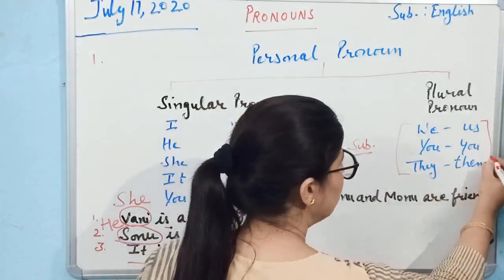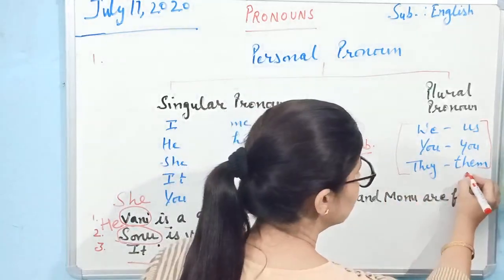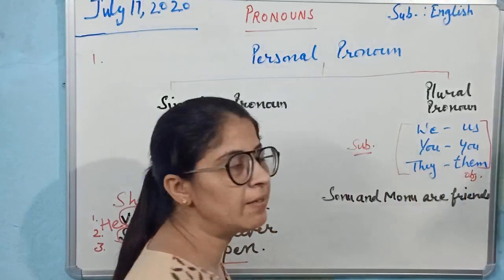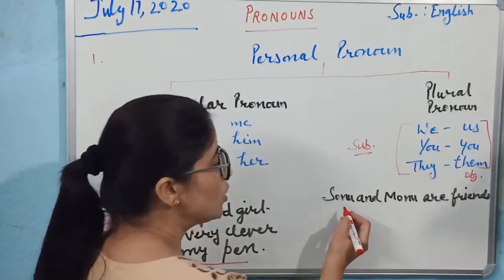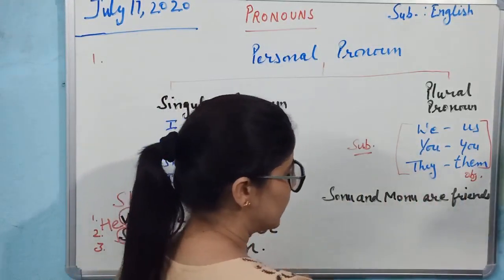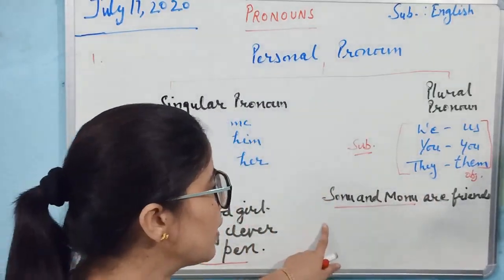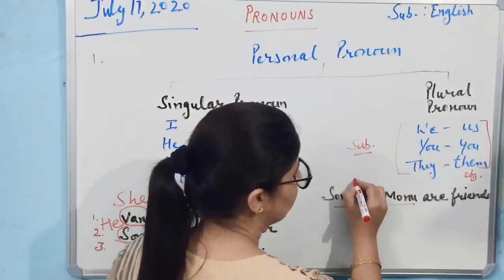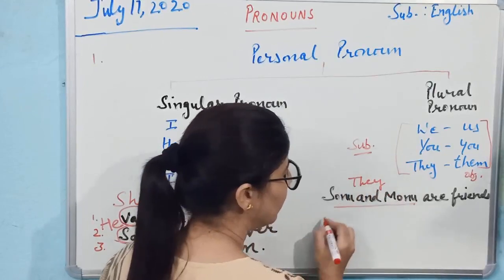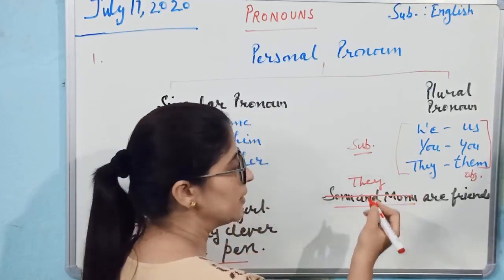And us, you and them, all these are used as objects. We'll discuss in detail what are subjects and objects. Sonu and Monu are friends. In place of Sonu and Monu, what can we write? In place of this, we can write they are friends.